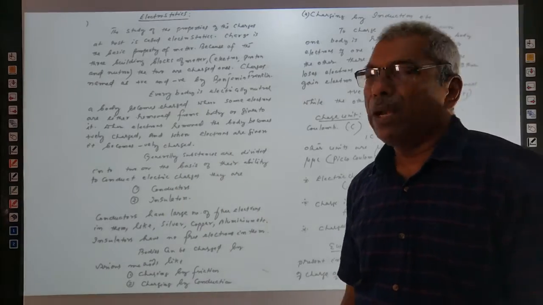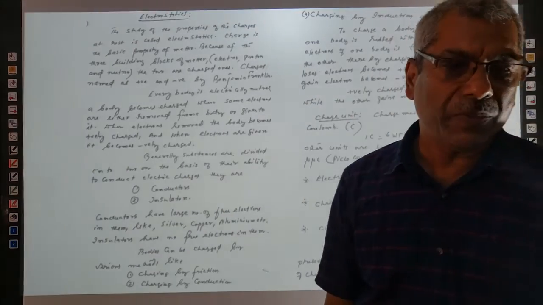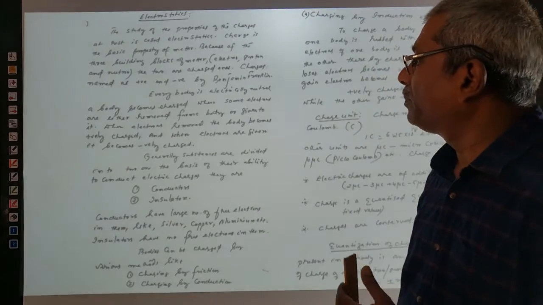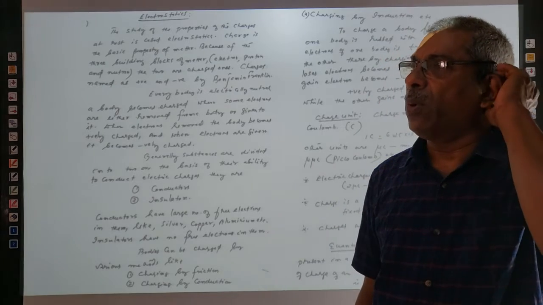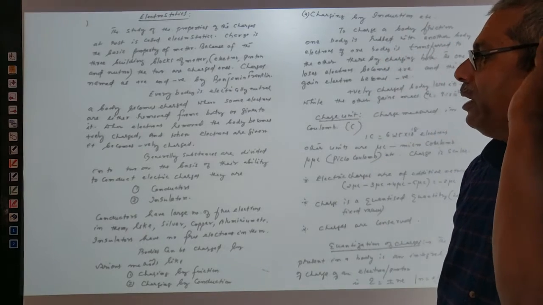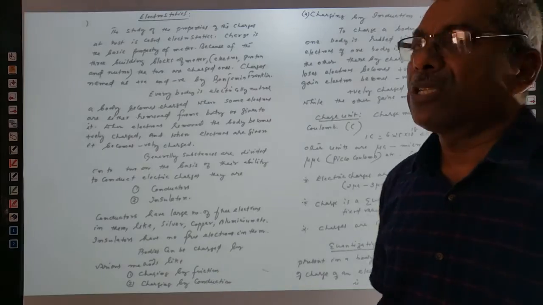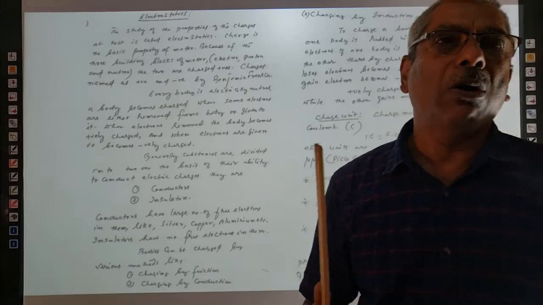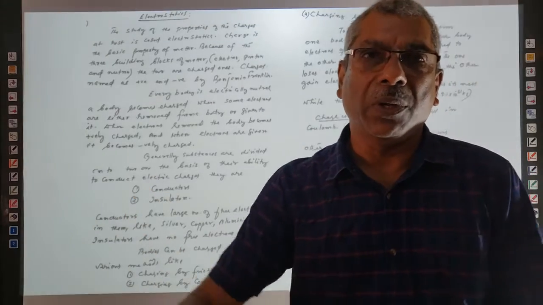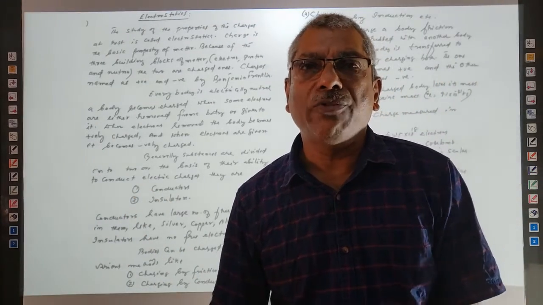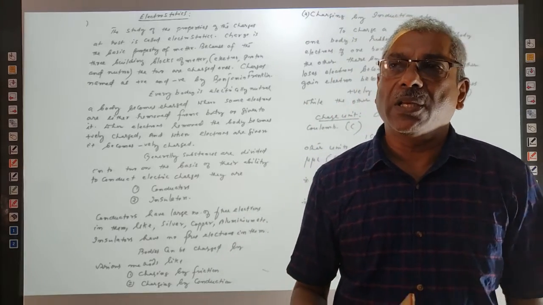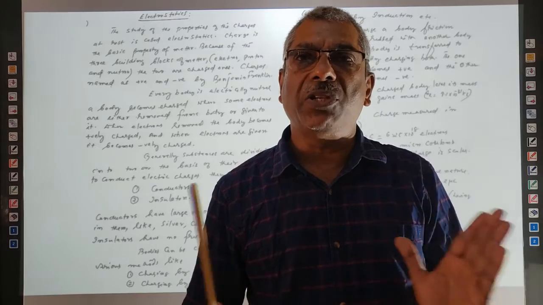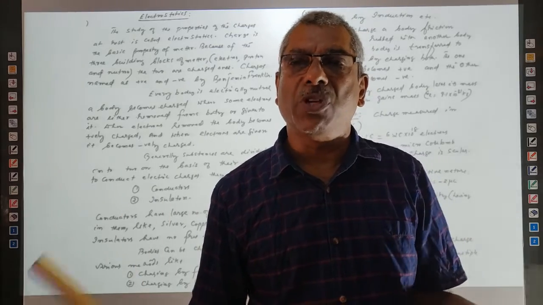So charges are named positive charges and negative charges. They were named by a scientist called Benjamin Franklin. And also, you know, every body is electrically neutral. A body becomes charged when some electrons are either taken out of a body or some extra electrons are given to a body. When electrons are taken out of a body, the delicate balance between positive charge and negative charge is disturbed and the body becomes charged.